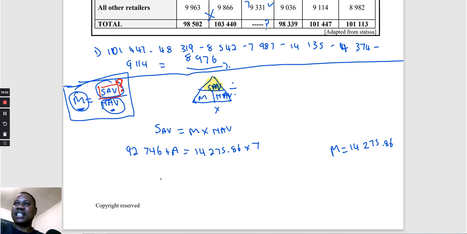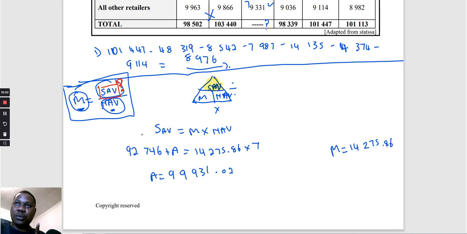So we're going to take this amount to the other side, and A will remain. Let's multiply 14,275,86 by 7. It gives me 99,931,02.